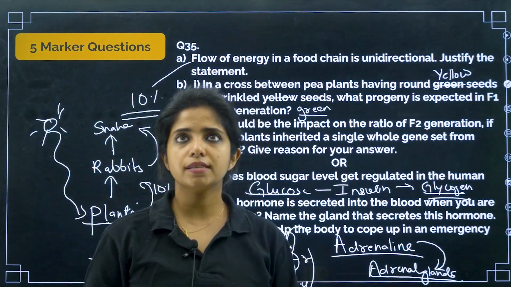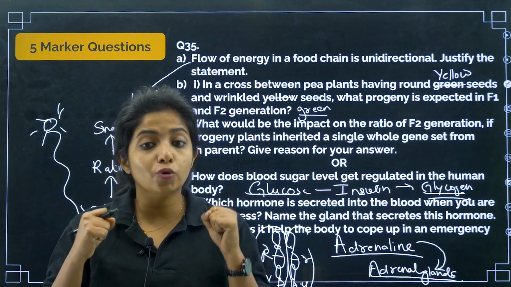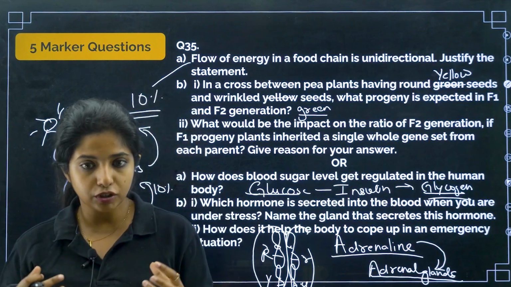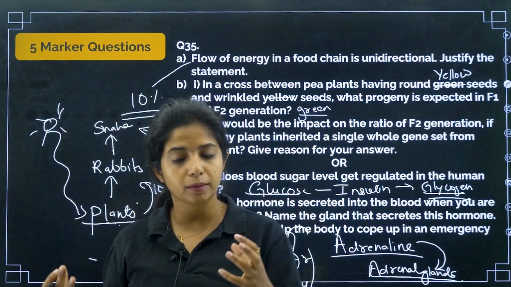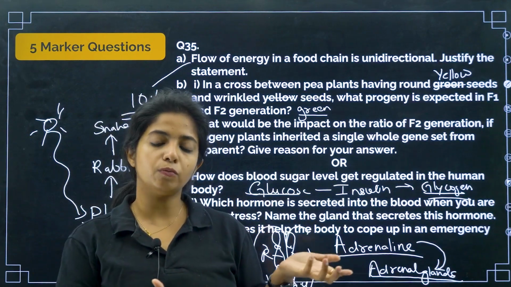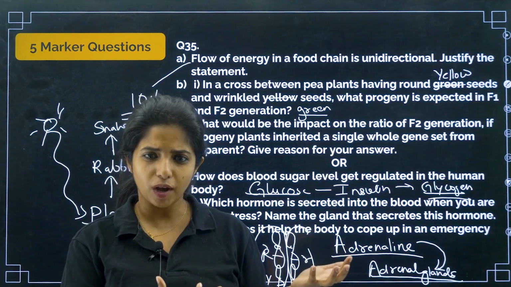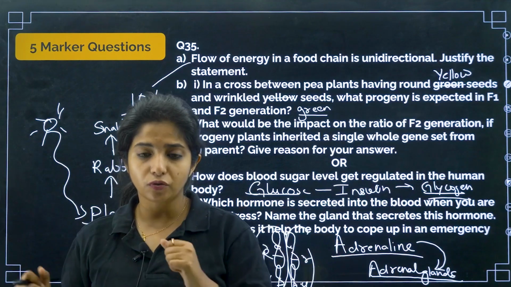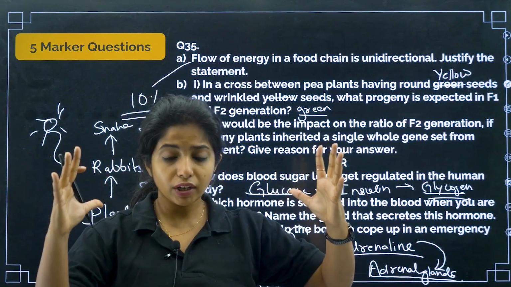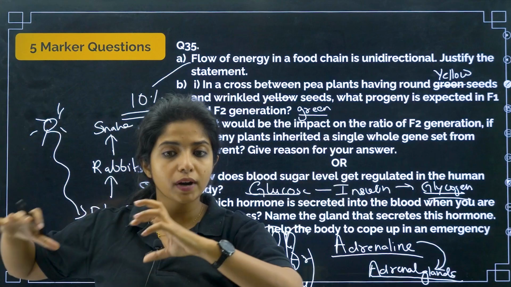So basically what happens, when we have to run, my dear children, the muscles should be getting enough amount of blood because the blood carries oxygen and the oxygen will be helping in production of ATP. Suppose the blood vessels are still sending more blood to the stomach for digestion and things like that. I don't want that to happen now. I want more blood to be coming over here. So adrenaline goes and tells the blood vessels that you have to get constricted, you have to get narrowed down, and the blood vessels in the muscle cells will dilate so that more blood will be going that side.